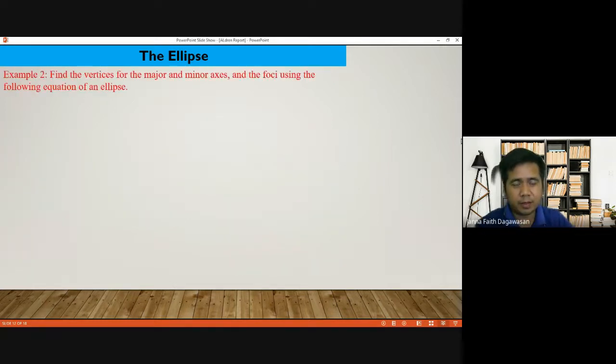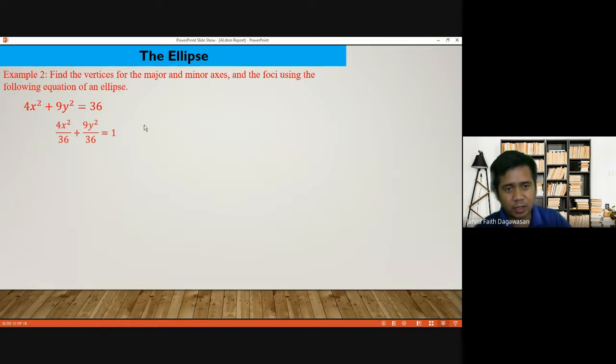Next, example number 2. Find the vertices for the major and minor axis and the foci using the following equation of an ellipse. So the given equation is 4x squared plus 9y squared is equal to 36. So we have to divide both sides by 36 so that it equals 1.